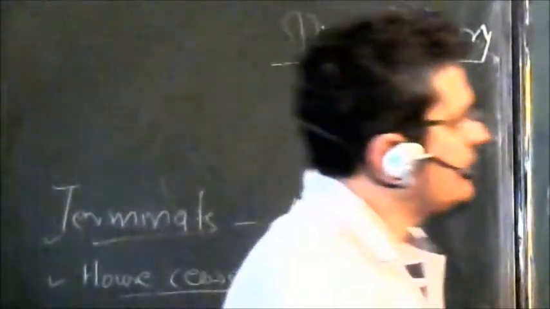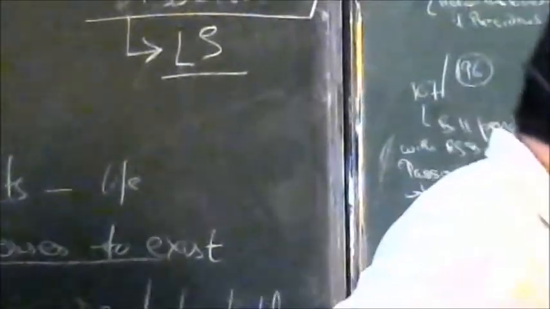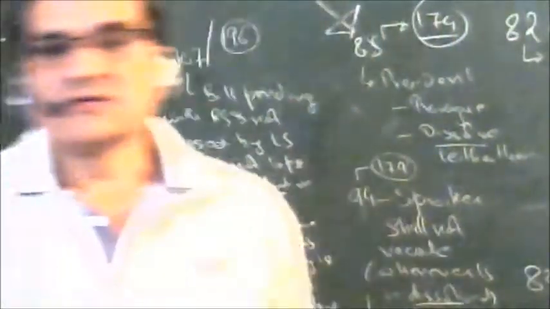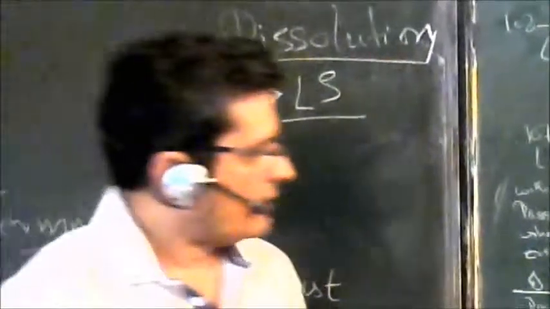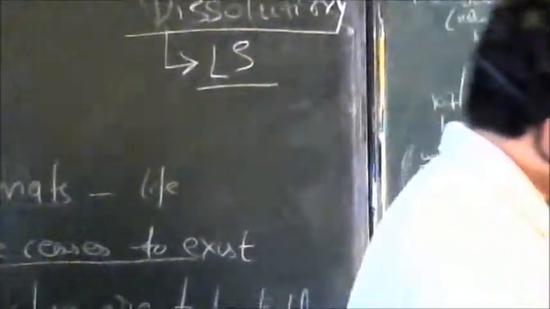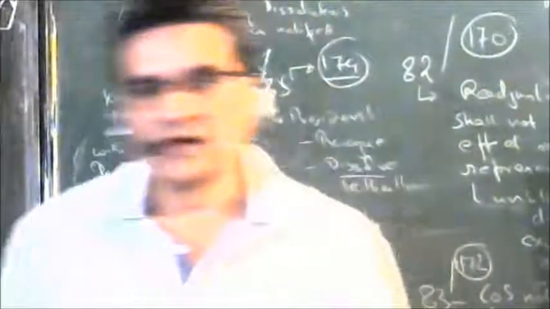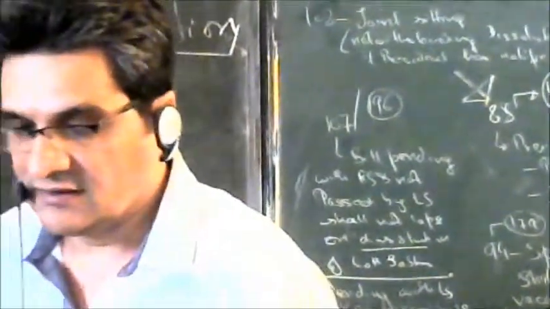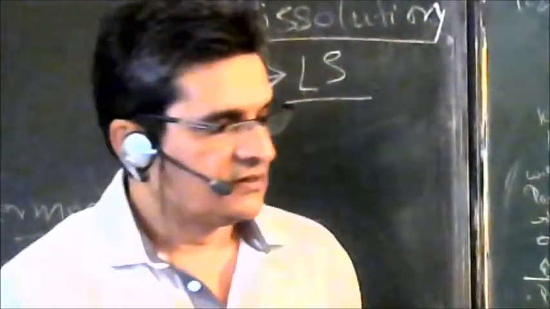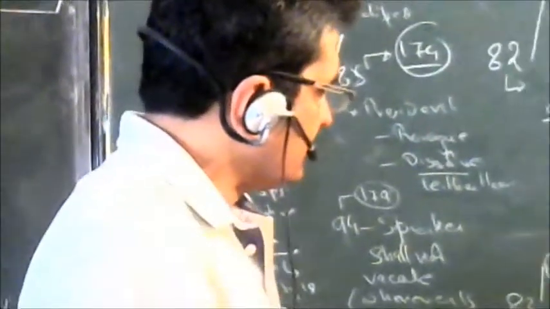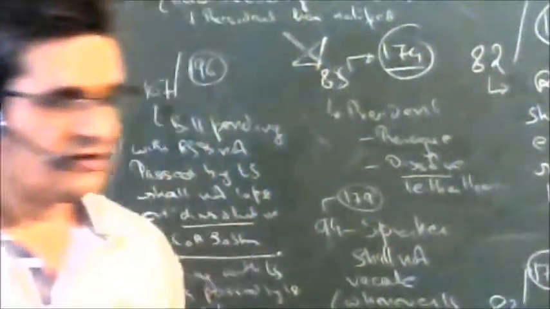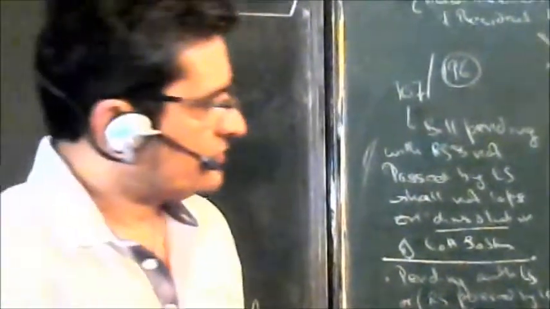If you look at Article 83, it says that Council of States is not subject to dissolution. Lok Sabha stands dissolved on expiry of 5 years, or in case the term has been extended under the emergency provisions. That is a different thing altogether. It can be extended by 1 year during imposition of emergency.